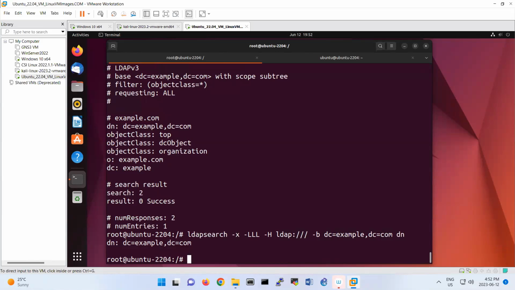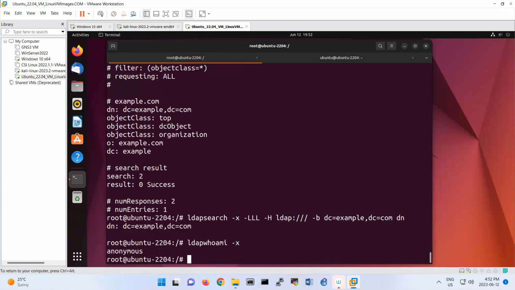So if you want to see who is now on LDAP, you can do it this way. ldapwhoami -x. That's an anonymous user, so I haven't logged in. ldapwhoami -Y EXTERNAL, that's for SASL external, -H ldapi:/// -Q.